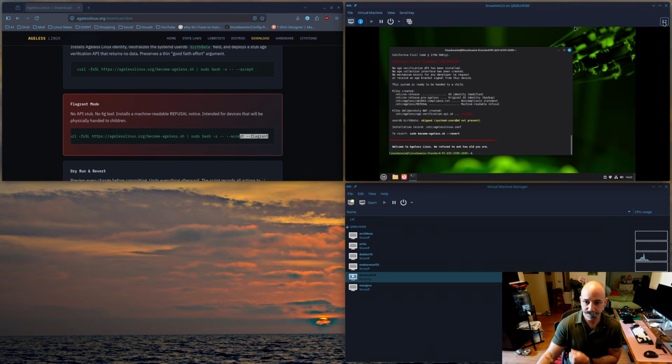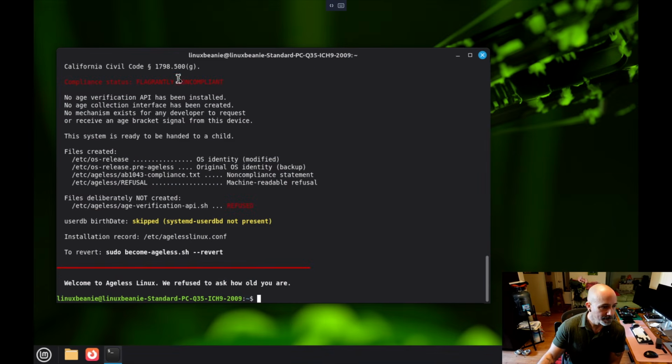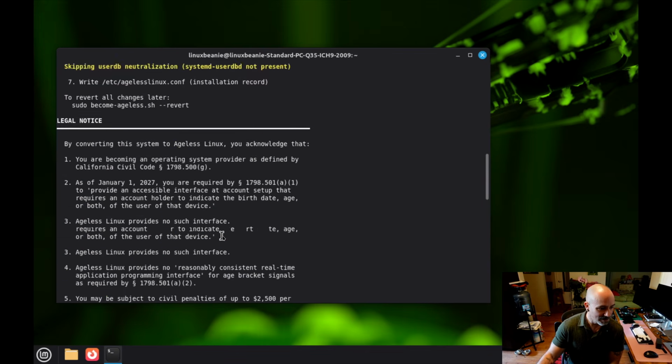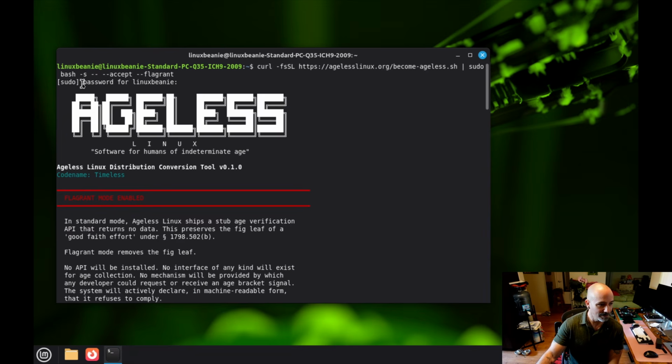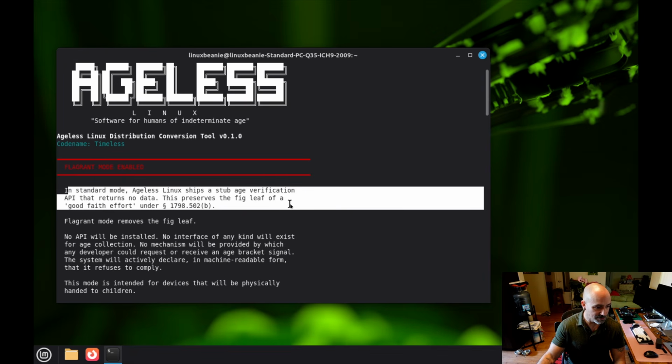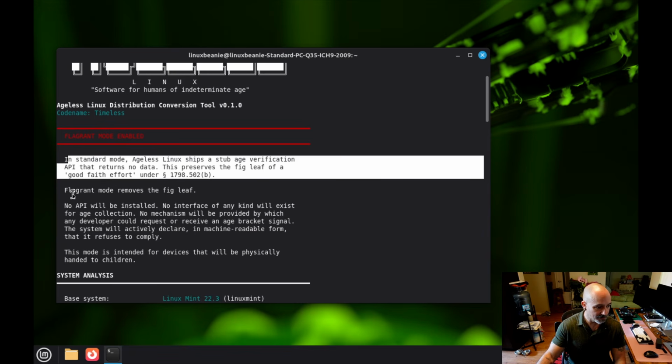So check this out. Let's go ahead and make this bigger. All right. So legal terms accepted non-interactively. So this is basically, boom. Ageless Linux, software for humans of indeterminate age. Ageless Linux distribution conversion tool. Flagrant mode enabled. In standard mode, Ageless Linux ships a stub age verification API that returns no data. This preserves the fig leaf of a good faith effort. Flagrant mode removes the fig leaf.